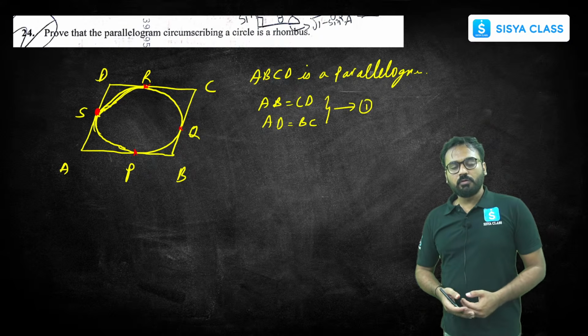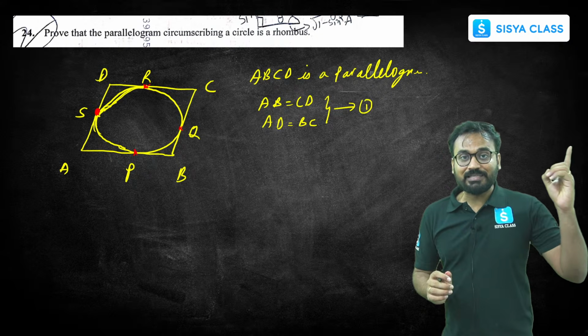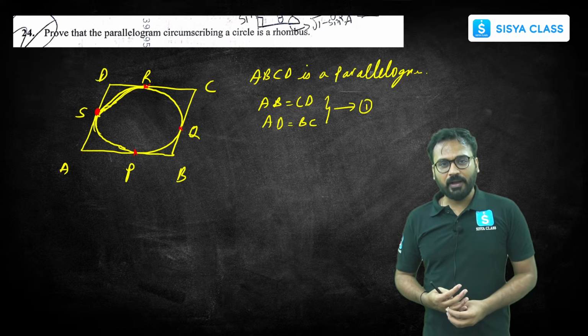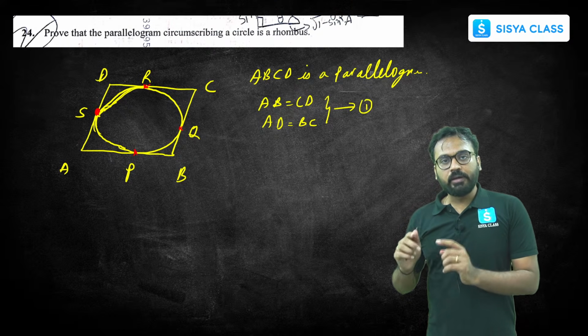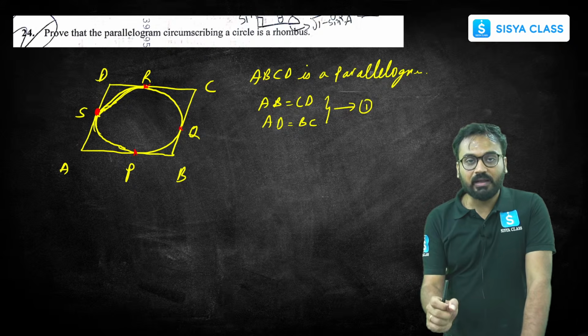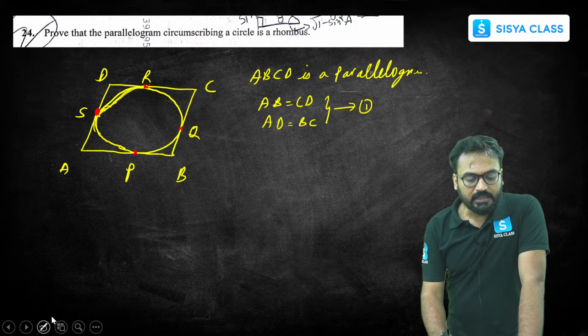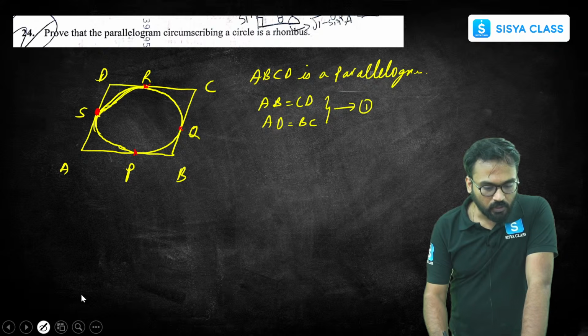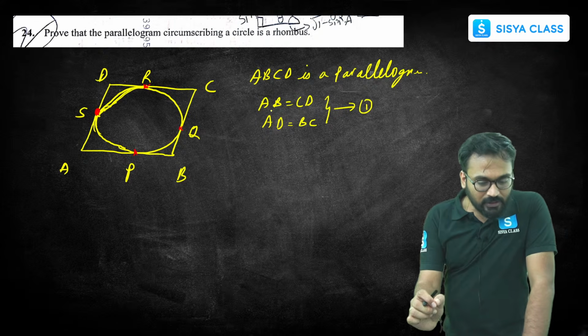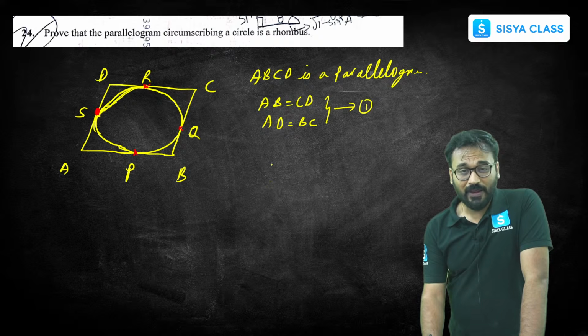This we will use, and this concept at the start also I told you, right? There was a geometrical drawing which you had to make. Whenever there is an external point, from there you can draw two tangents, and these two tangents are equal to each other, correct? That concept we will be using over here, okay? Yes, 25th question, Ravi Shankar, I'll go to that. Let me do this one first, okay?